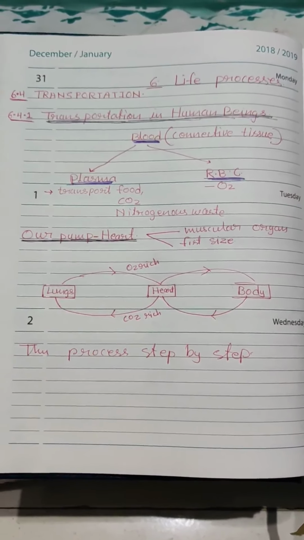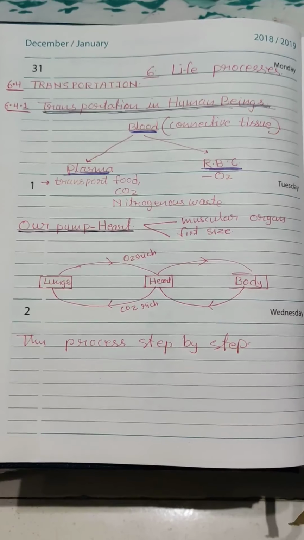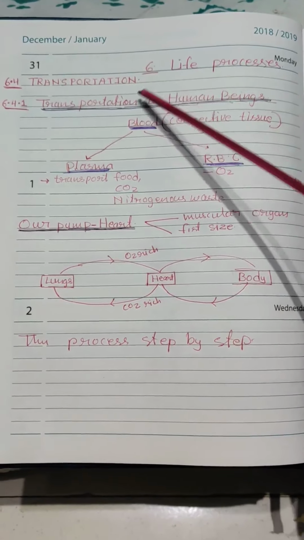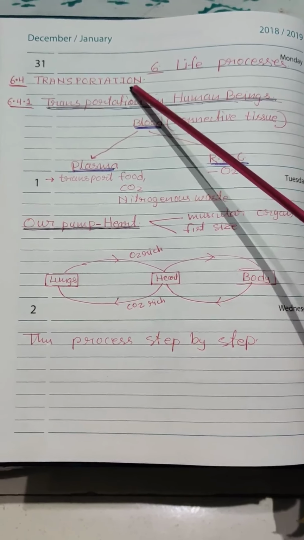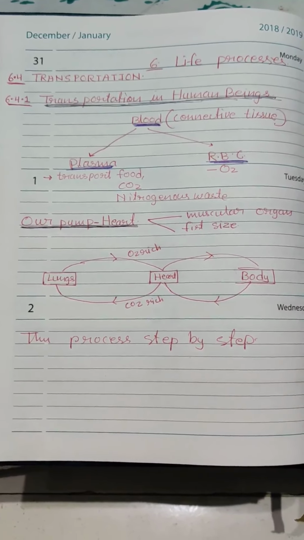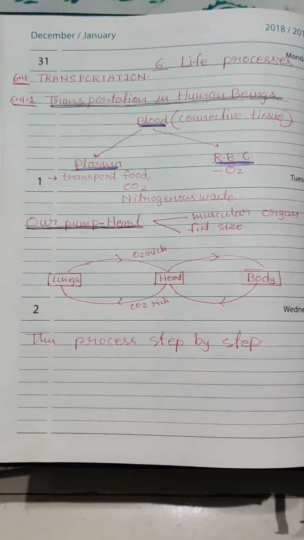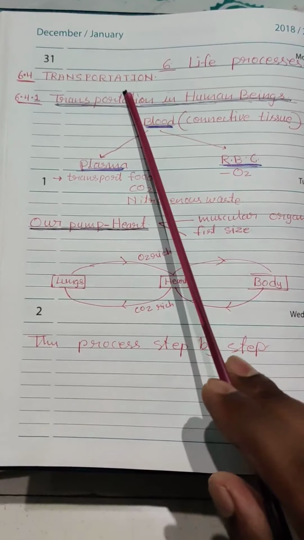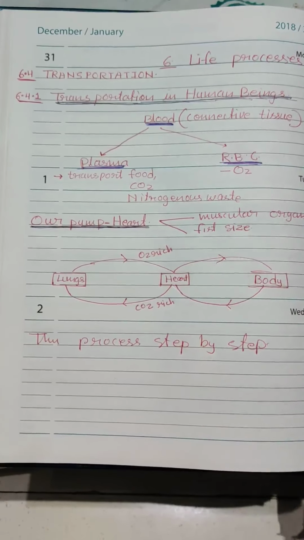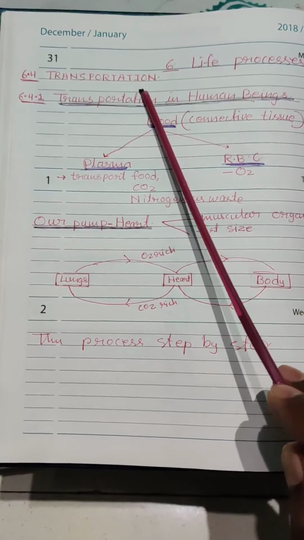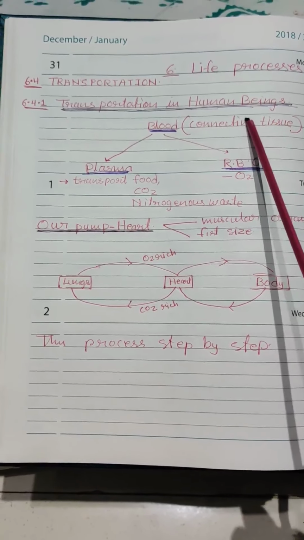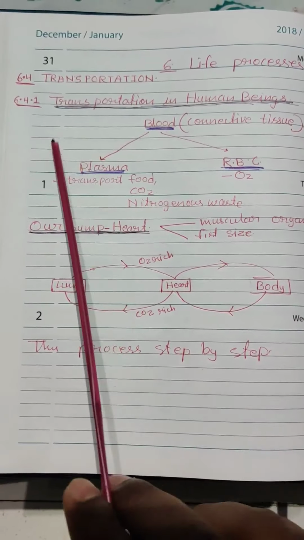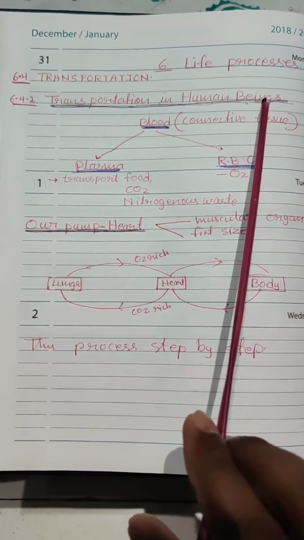Good afternoon, students. Today we are going to study the fourth topic of the life process chapter, that is transportation. As you all know the meaning of transportation, transferring something from one place to another. In this topic, we are discussing two types of transportation: in animals like human beings, and in plants. Today we're discussing transportation in human beings.